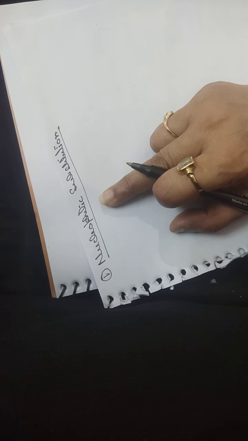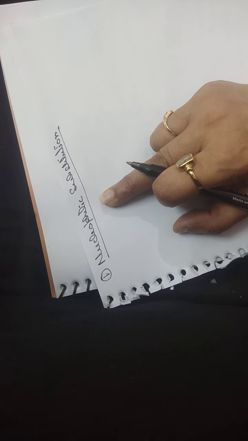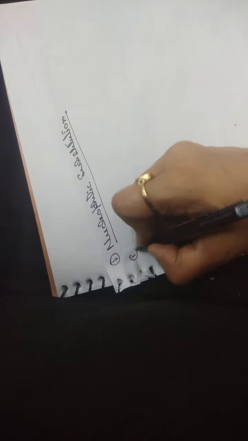Now we are going to discuss the reactions of Grignard's reagent. The first is nucleophilic substitution reactions. Under nucleophilic substitution reactions, either alkanes, higher alkanes, or higher alkynes are formed. So we are going to discuss three reactions.